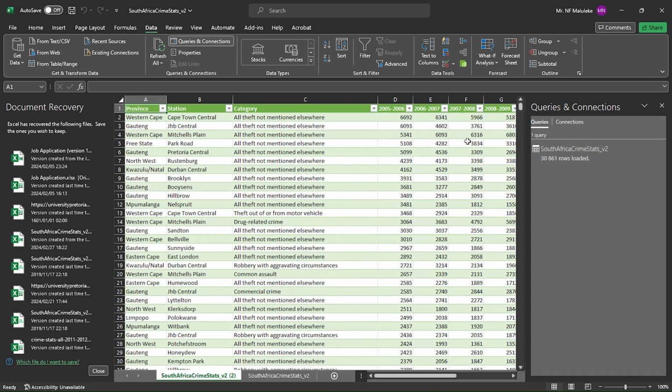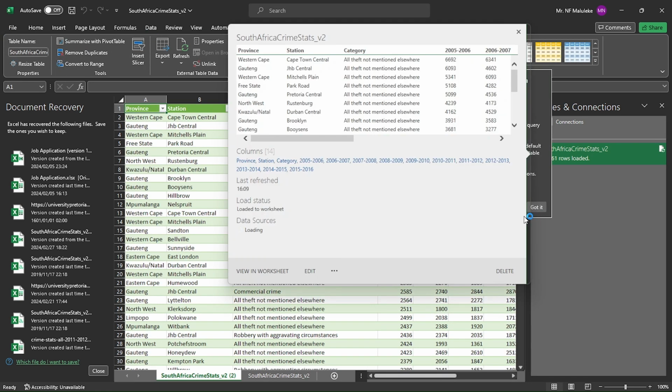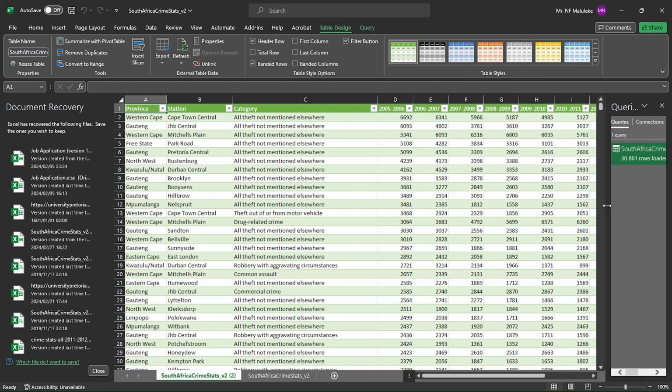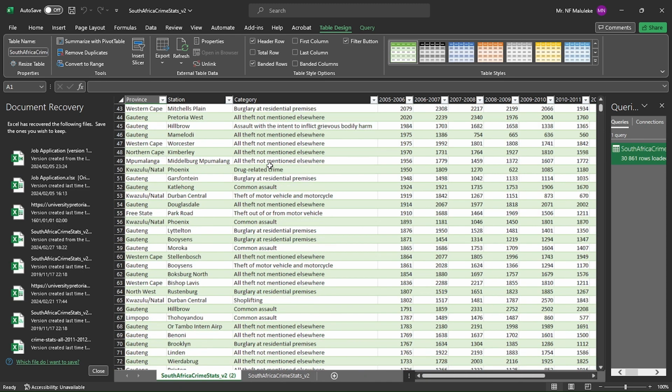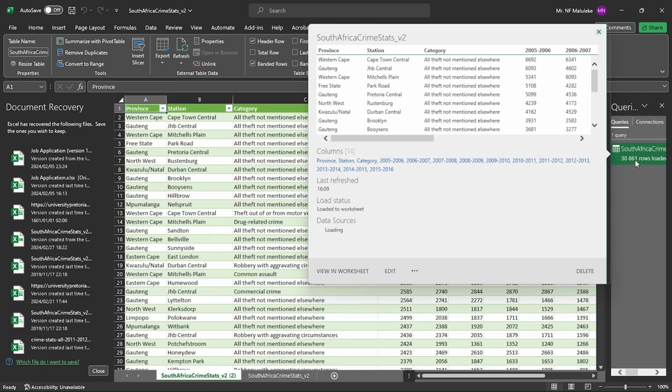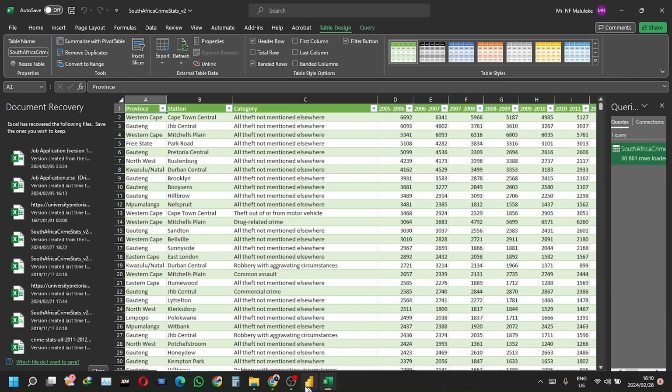When I close and load, it will show all the queries and connections here. Do I need to delete anything? No, I don't need to do anything here. Let me just close it. You can see that it loads the data set into a spreadsheet in a table form, and it opened a new spreadsheet. So this is the old one, the initial one, and this is the new spreadsheet. I'll rename it later, and you can see that it has 30,861 rows.